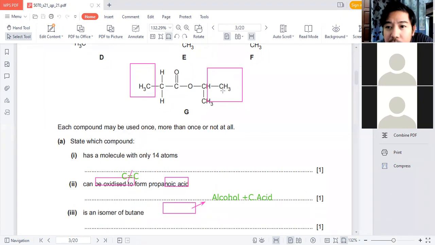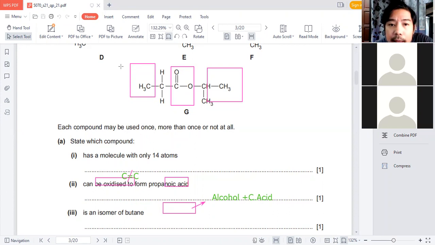I want an ester to form. When we look at this, yes, an ester is formed in the middle, but you can't have multiple repeats of that bond, because at the ends there's nothing to allow a condensation reaction. So you can't make a polymer. It is just a single molecule of ester.